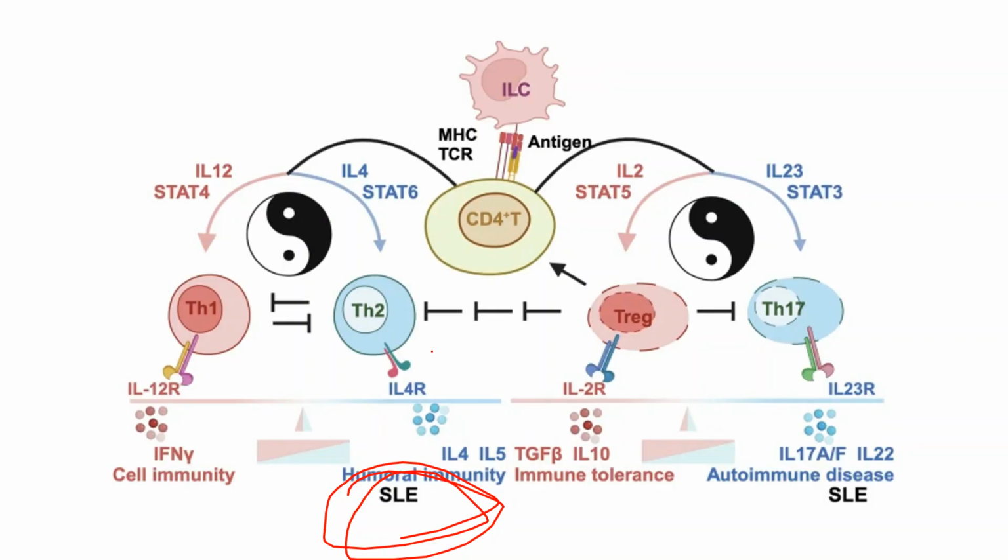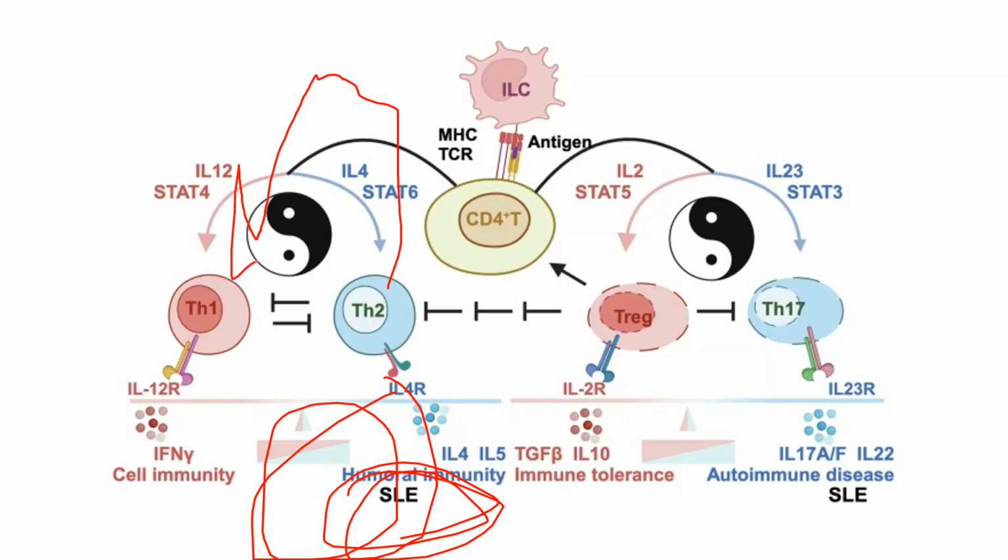In SLE, not only humoral immunity, they will start activating other immunity also, releasing many kinds of cytokines. The signaling is the same as we see in the B cells, and they will cause these autoimmune diseases, right?